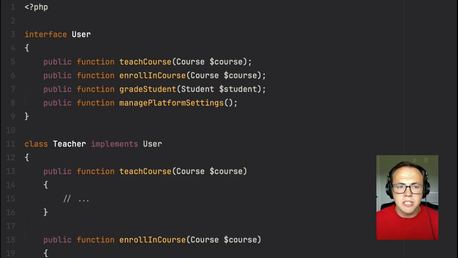So the first thing we need to do is think about how we actually use the classes that are relying on this interface in our code base. For the classes that implement this interface, how are we actually using them in our logic? And in almost all the projects that I've seen where this problem happens, there are little hints you can find in existing code if you're looking for it, where the interface wants to be more granular. There are methods that type hint the large interface, but they only interact with a subset or a group of its methods. For example, let's say one function of our app is managing teacher loads.